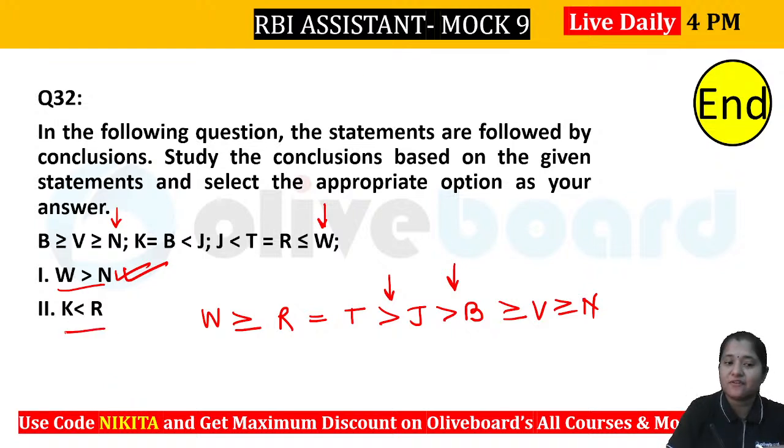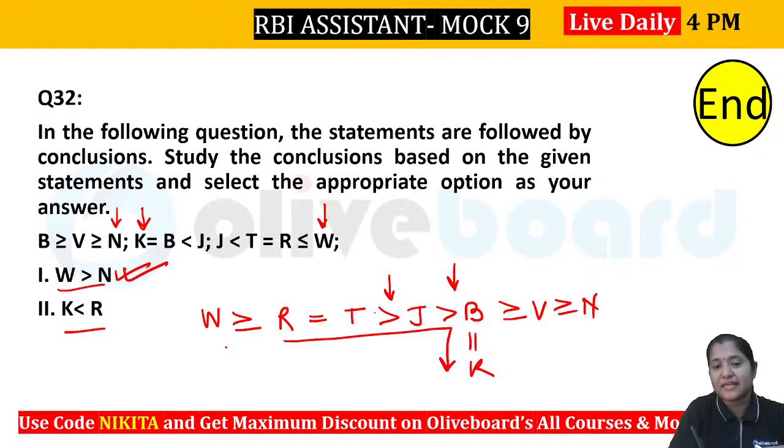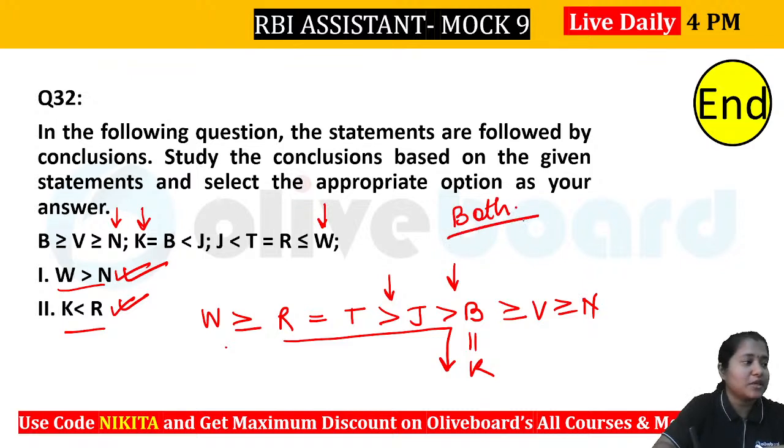What about the second one? R greater than K. Now you can see where K was. You can see that B was equal to K. So it will be something like this, that B is equal to K here. Again when you travel here, the relation that you will be getting is greater than. So R greater than K will be absolutely right in here. So the answer to this particular question will be both, that is both 1 and 2 follow. Okay, I hope this is clear to everybody.